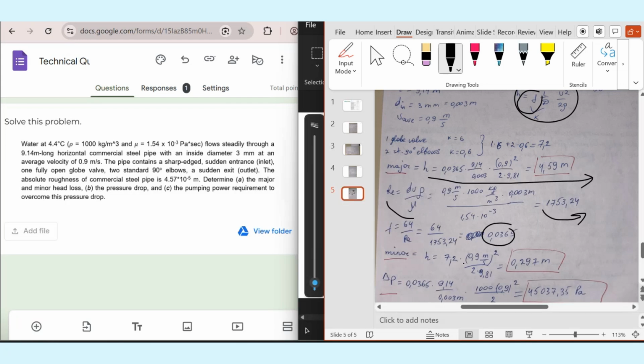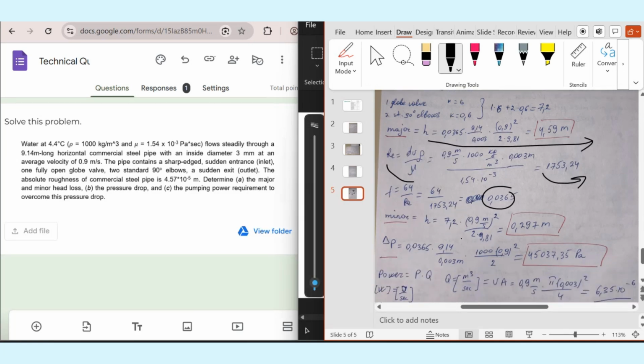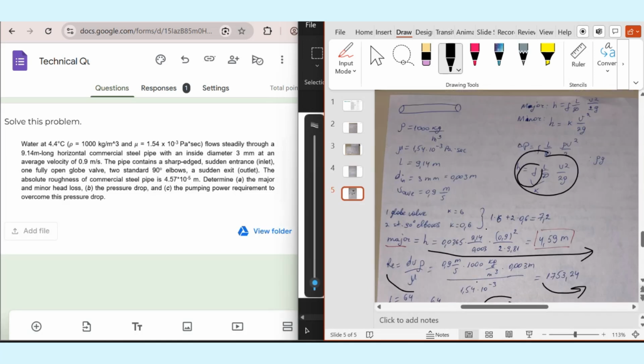Minor losses can be calculated with two methods: the loss velocity method or the equivalent length method. Here we have fittings, bends, etc., so we can use whichever we want to find our minor losses. If it's interesting to you, just drop your question below, and we will explain the difference between the loss velocity method and the equivalent length method. Here we will use the loss velocity method, and the equation will be K u squared divided by 2g. In order to find the loss coefficient K, we need to sum all the K values.